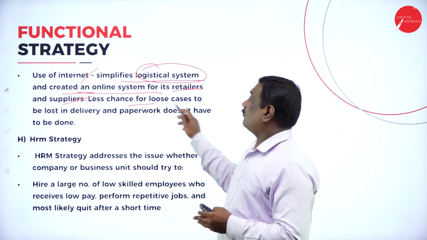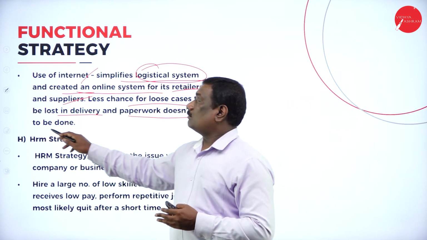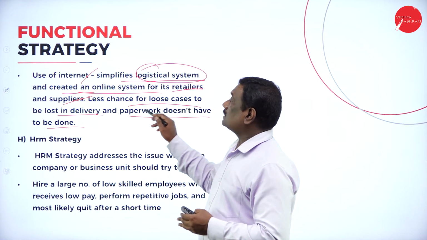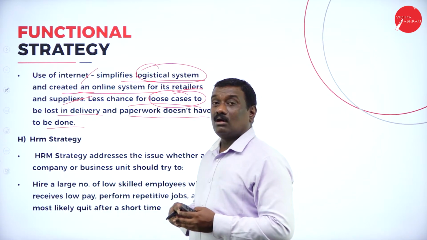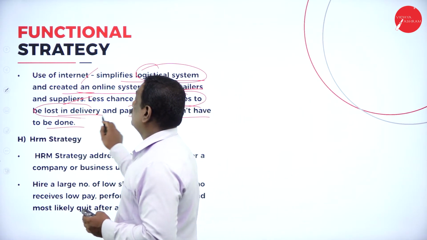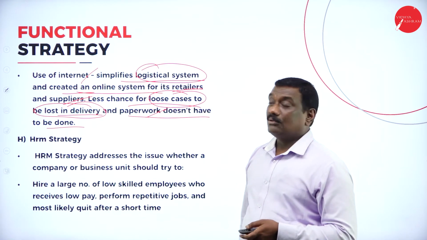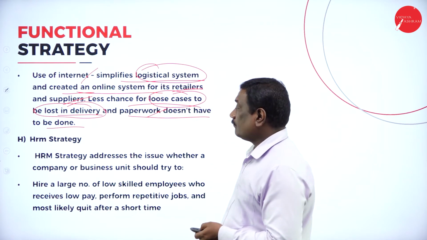So there is less chance of cases being lost in delivery, and paperwork doesn't have to be done. So when you use the internet, it helps the suppliers and the retailers so that they will not be put in trouble. That is, no goods or deliveries will be lost, and the paperwork will not be there because you are using technology, that is, the internet.